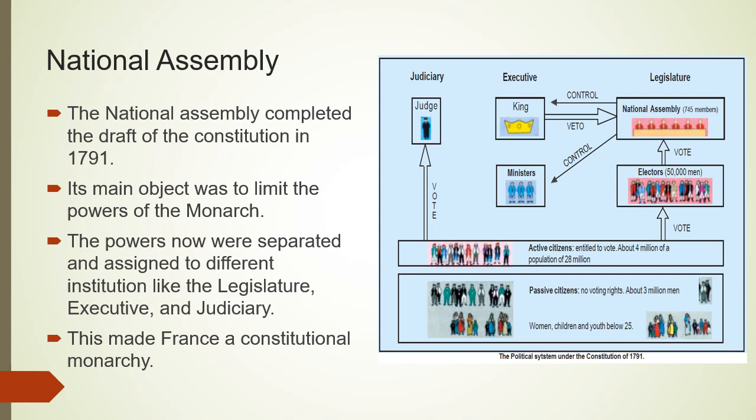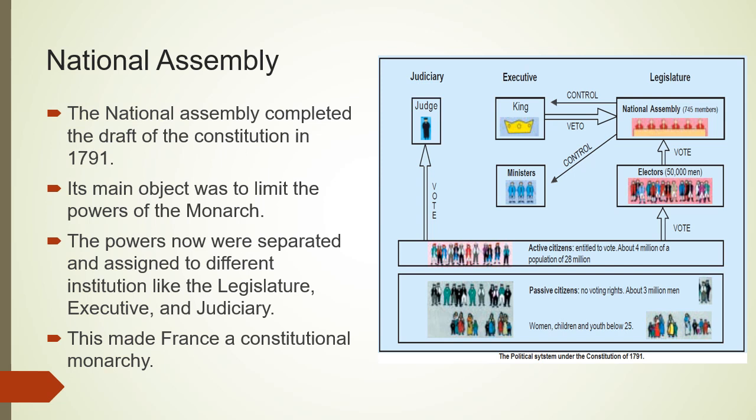Now, let's learn about the National Assembly. The National Assembly completed the draft of the Constitution in 1791. Its main object was to limit the powers of the monarch. These powers, instead of being concentrated in the hands of one person, were now separated and assigned to different institutions: the legislature, executive, and judiciary. This made France a constitutional monarchy.